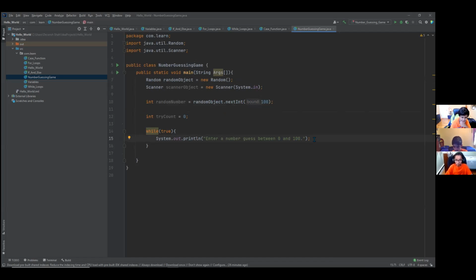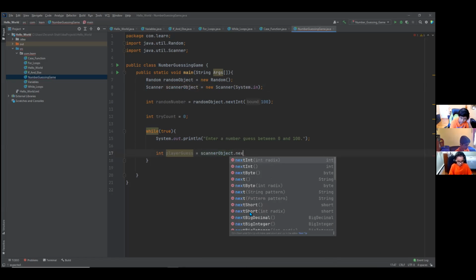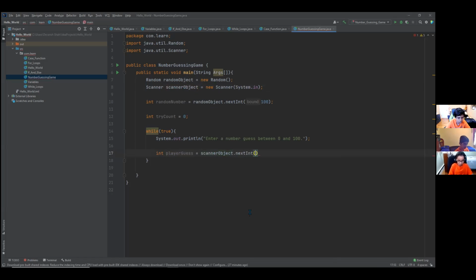Next up, we're going to make a new variable, and we're going to be using int, which is one of the data types, and this variable is going to be called player guess. And we're going to set this equal to scanner object over here, as we classified up top, scanner object dot next int. This is basically going to allow the user to input the number that they want to guess inside the system. So this is what this line of code does.